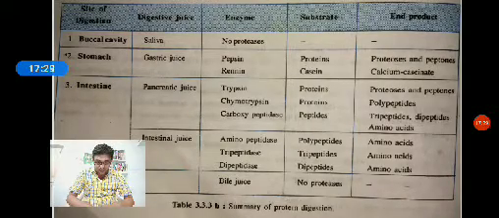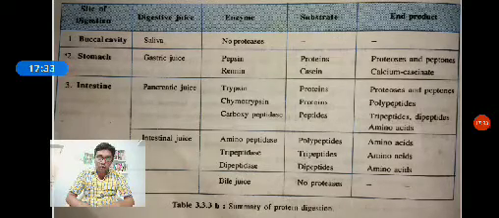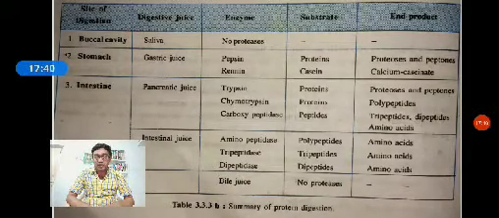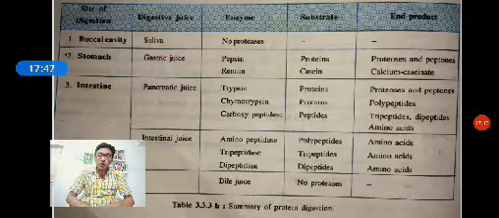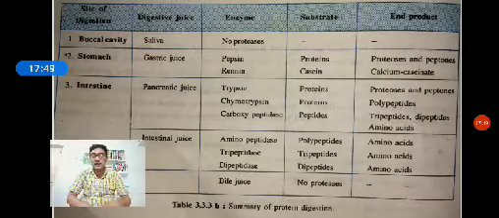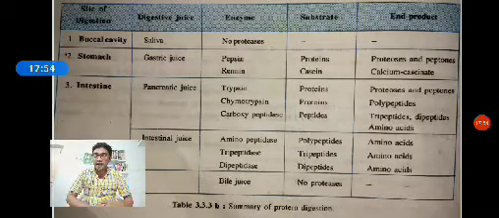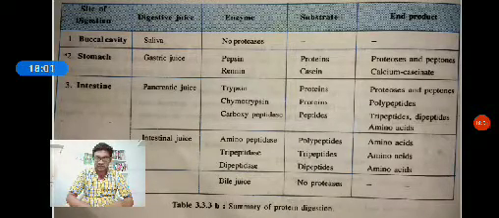First of all, pancreatic juice has one enzyme called enterokinase. This enterokinase converts trypsinogen into trypsin. Then trypsin converts proteoses and peptones into polypeptides. Trypsin also converts chymotrypsinogen into chymotrypsin.